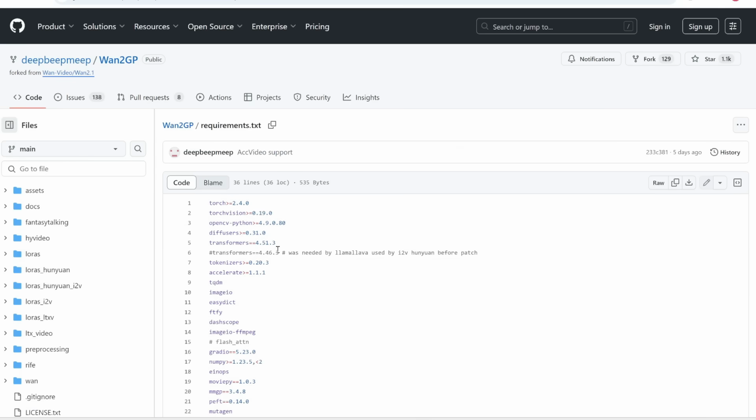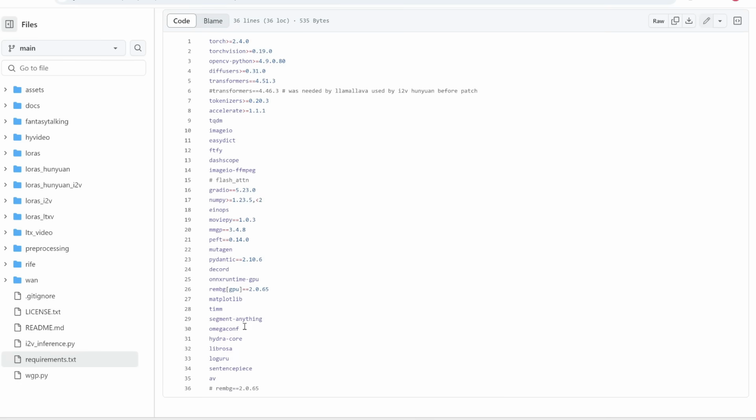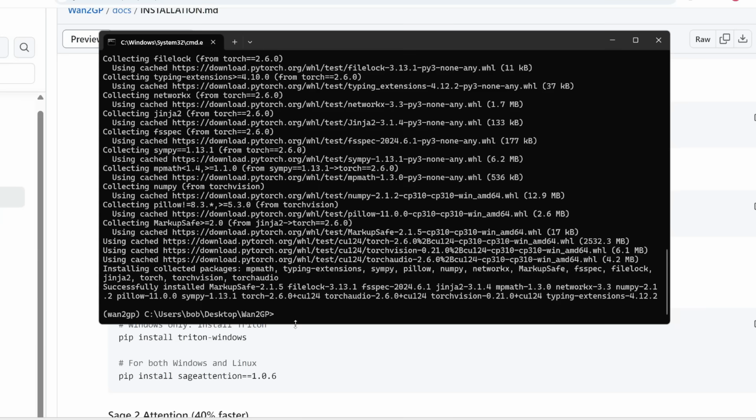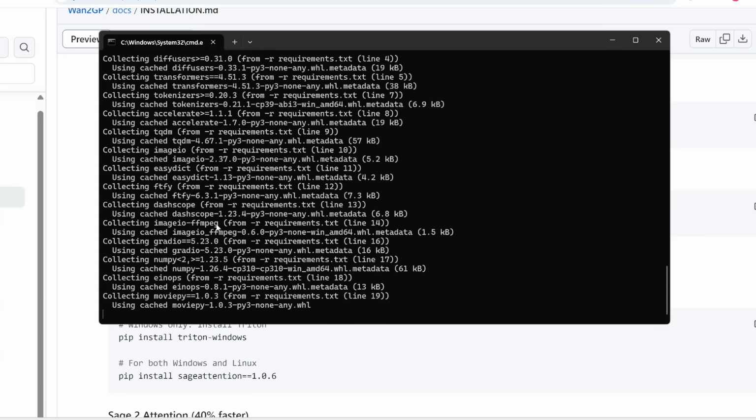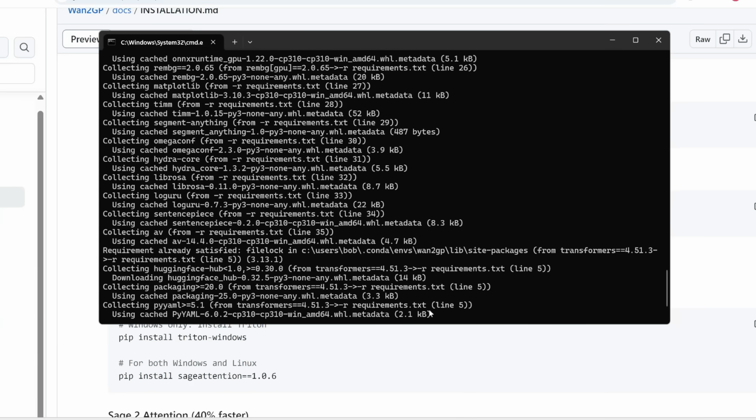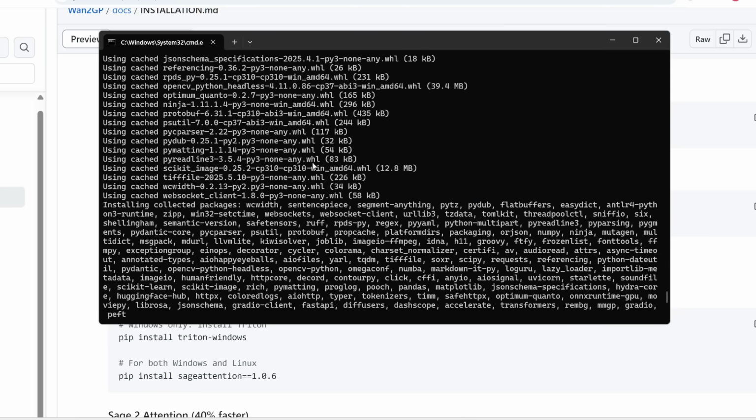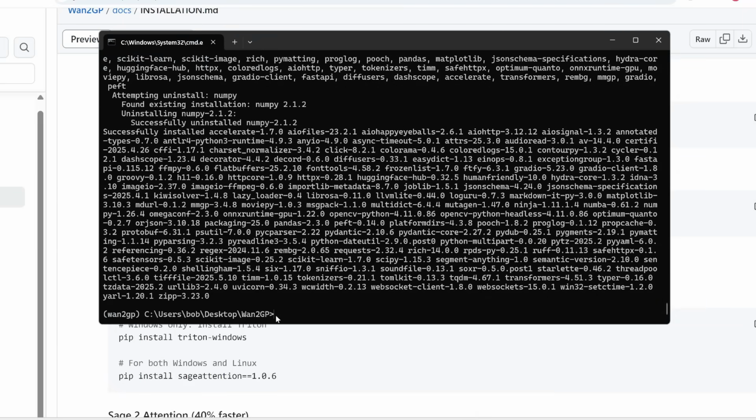Let me just open this really quickly, and notice that it's a really long list of dependencies that it needs to run. So let's copy this line and then paste it in here. Because this is such a long list, it's going to take a while to download everything. It's going to install a really long list of packages, but if all goes well, you should see this line with no error messages.